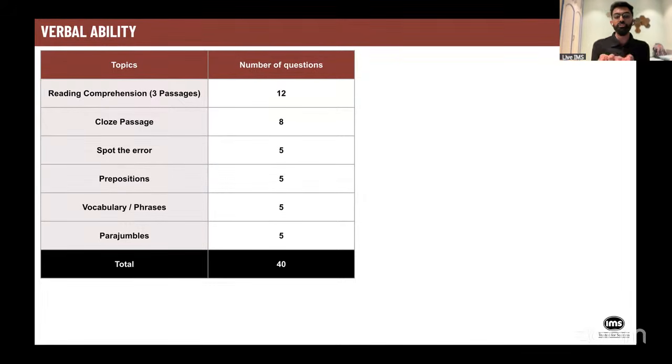Now, there were five questions on parajumbles. When I'm talking about parajumbles, not every single question had only four statements. There were some questions which also had five statements, for example A, B, C, D, and E, and you had to arrange them. All the statements were fairly short, one-liners, but there were a few parajumbles with four statements and a few with five statements. So overall, verbal ability was pretty doable. If you have seen the analysis since last year and have been talking to your IMS mentors, you should be comfortable to ace this section, and there are no new surprises in the section.